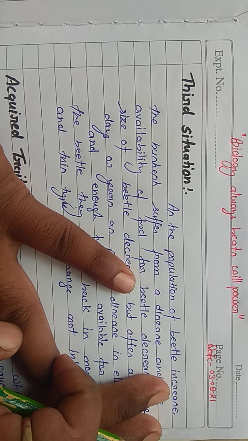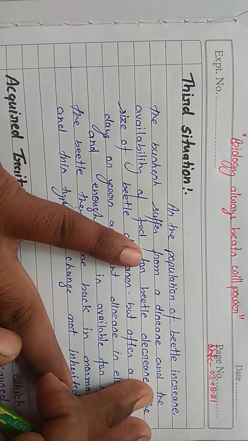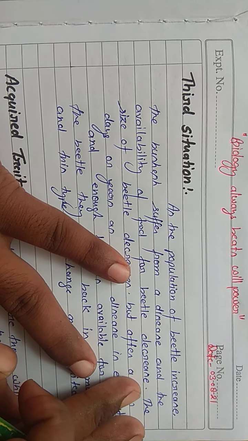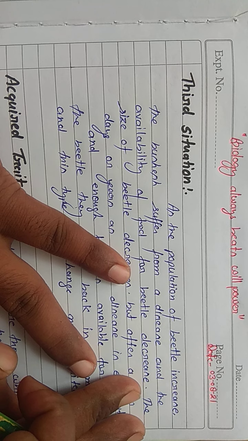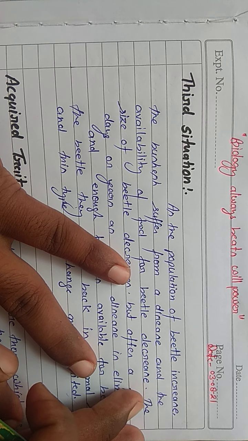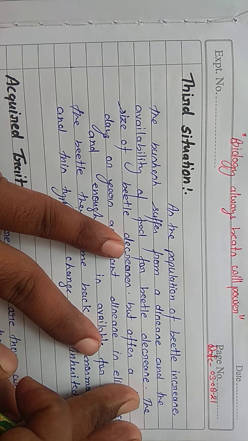At that time, when the population of green beetles is increasing, the bushes suffer from a disease and the availability of food for the beetles decreases. Now the source of food decreases. Due to the decrease in the source of food, the size or population of the beetles decreases.